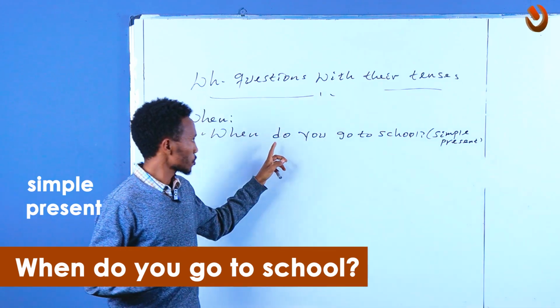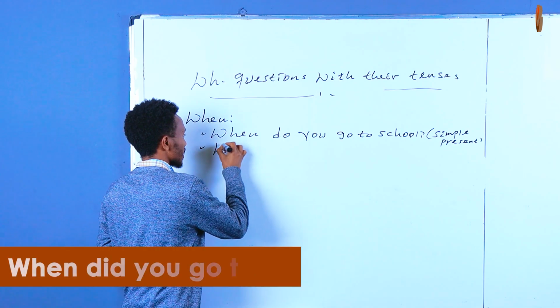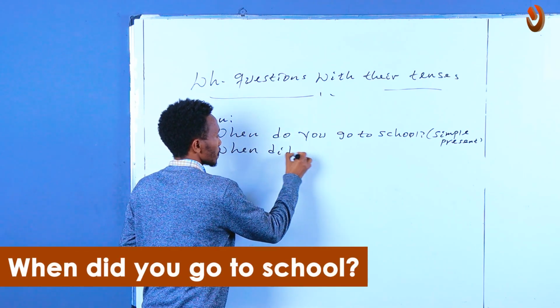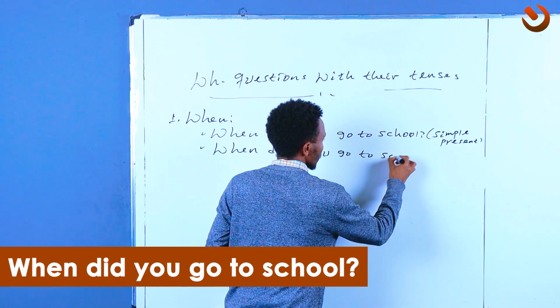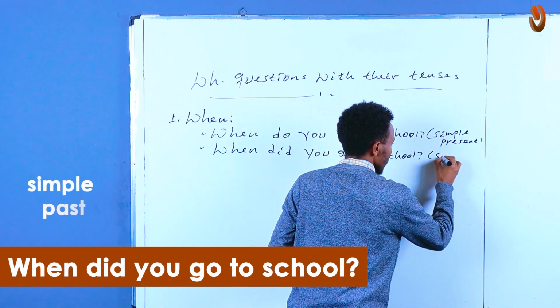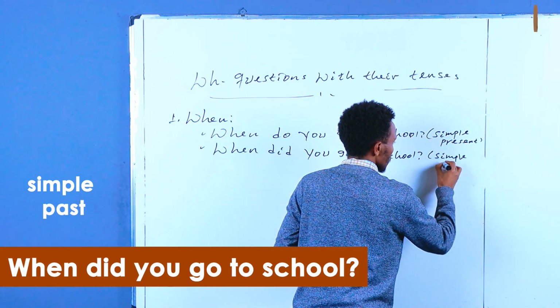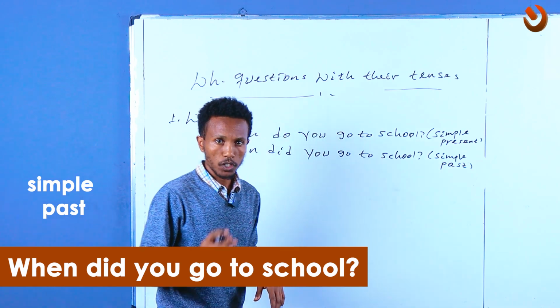So you just change this one into past, right? So you just say when did you go? Nice. So when did you go to school, okay? When did you go to school? This is simple past. When did you go to school?